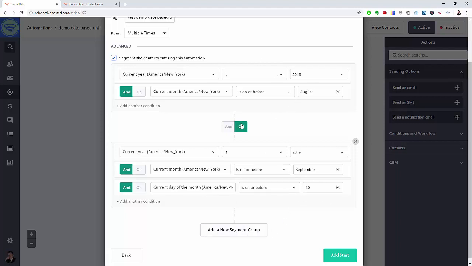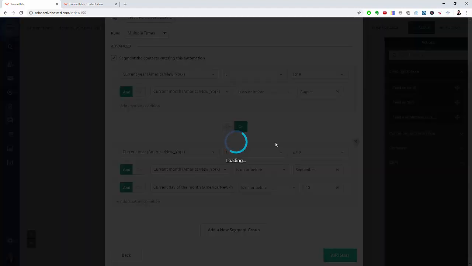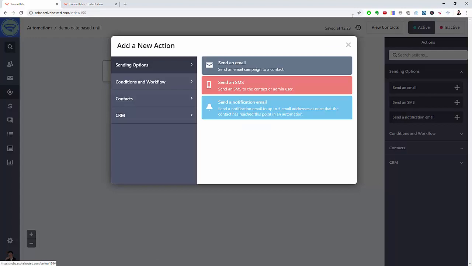And what that'll do is, if they don't meet this, so if it's September, then they'll meet this. But if it's before September, then they'll meet this. And after September, they won't meet either of these requirements, and they won't be added. So we'll click Add Start, and now we're going to test this out.